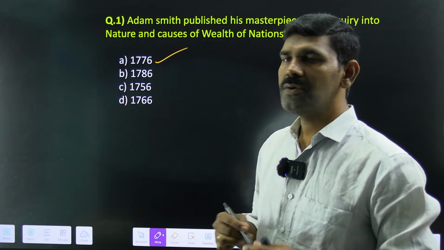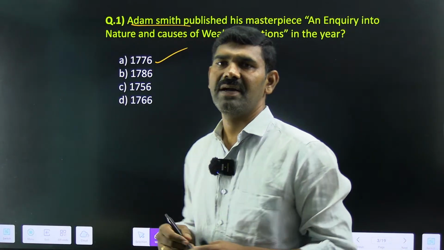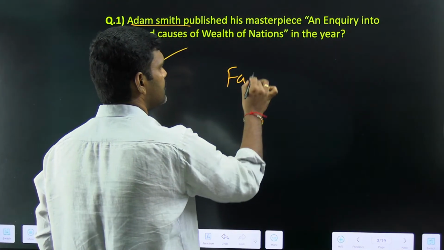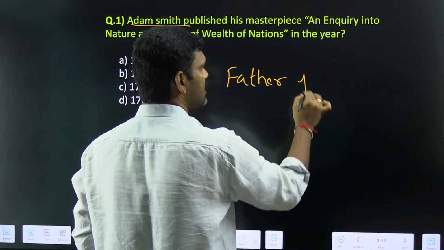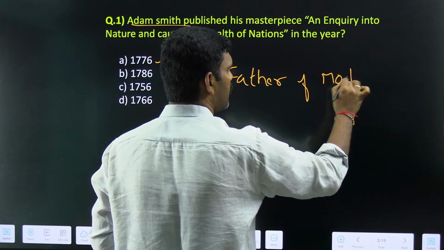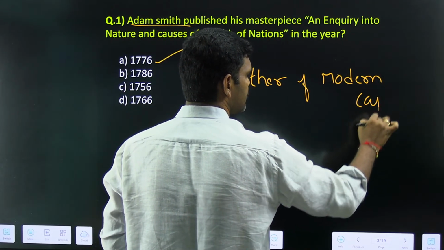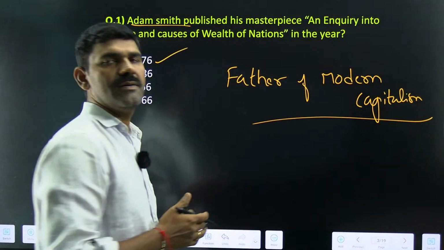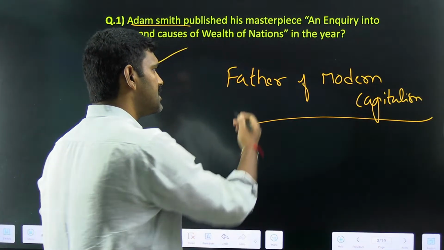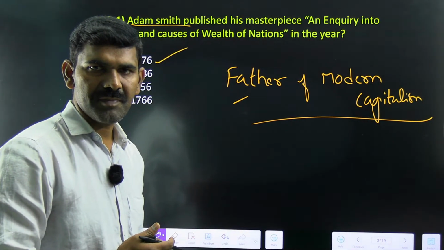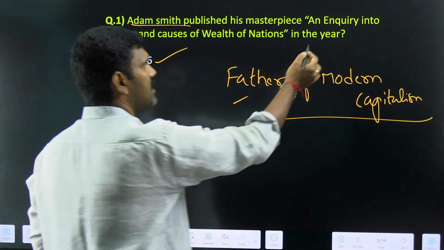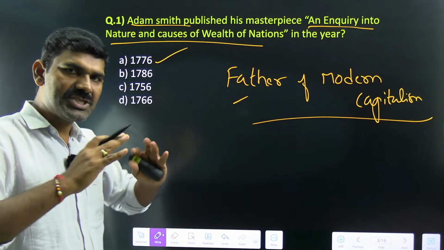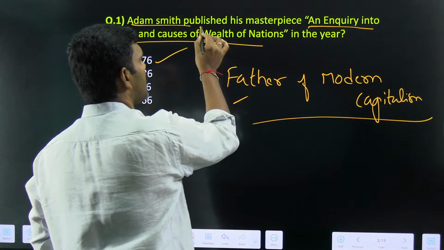Now, what is the significance of Adam Smith? Adam Smith is called the father of modern capitalism, because of the same book, An Inquiry into the Nature and Cause of Wealth of Nations, which in short is called The Wealth of Nations.